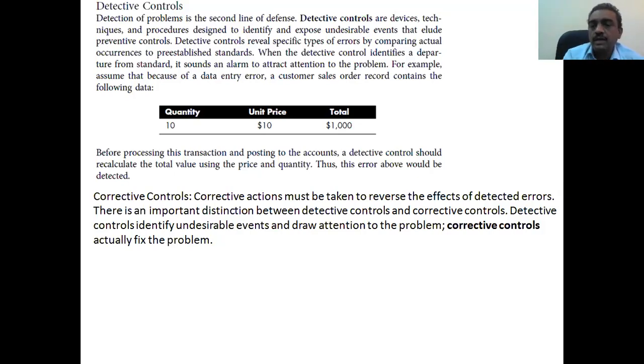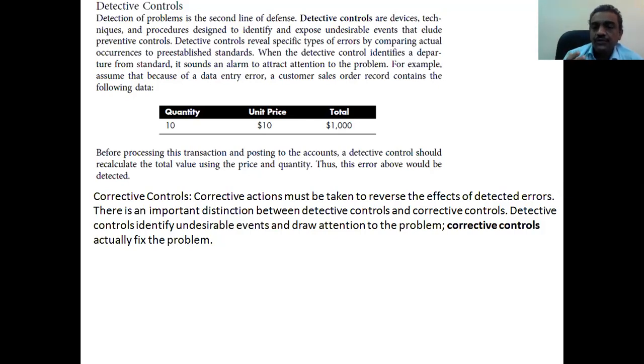So it should be 100 Riyal, but the system shows 1000 Riyal. Before processing this transaction and posting to the account, the detective control should recalculate the total value using price and quantity, that is unit price. Thus, the error above could be detected.